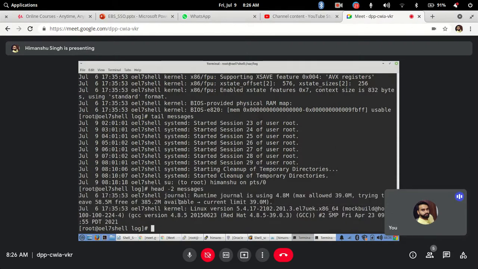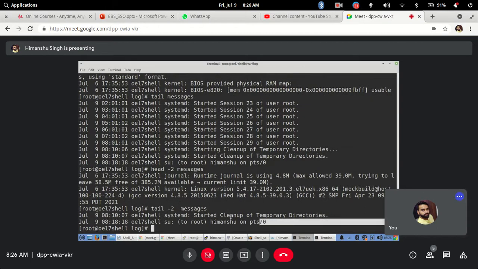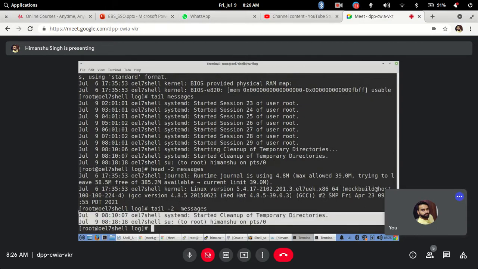Okay, same way with tail also. I can say tail hyphen 2. So it will show you last 2 lines only of this particular file. Clear?